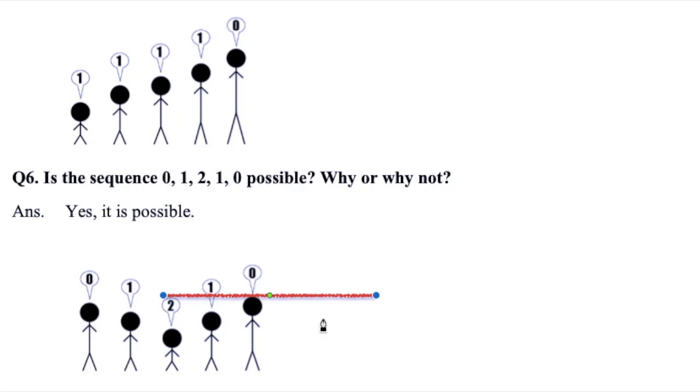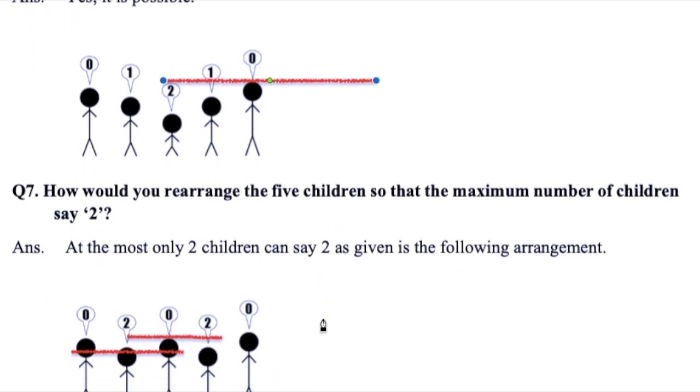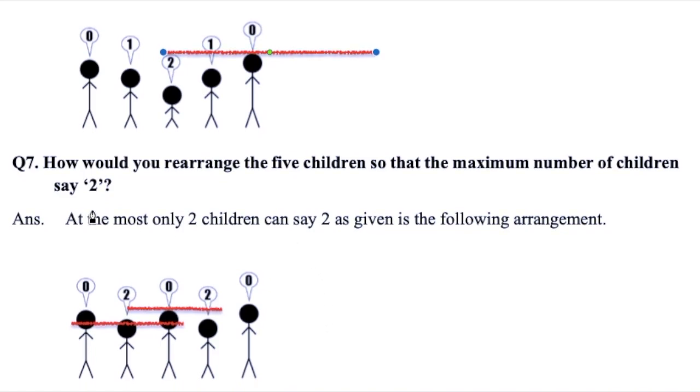This is possible. Now the next question, number 7, says: how would you rearrange the 5 children so that the maximum number of children say 2? So maximum how many kids can say 2? Maximum, as you can see, 2 students can say 2.